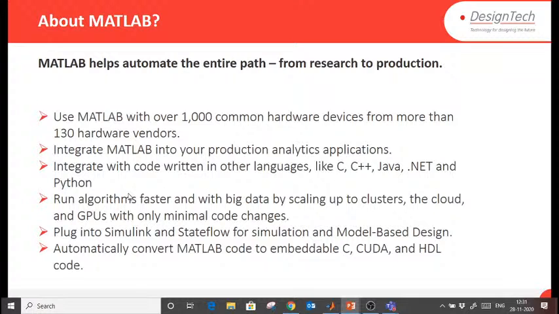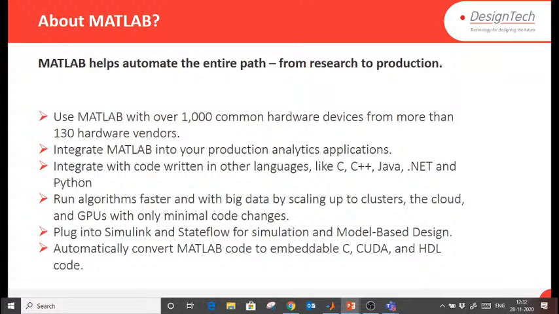You can create Python packages also. If you want to run Python in MATLAB, that also you can do. You can run algorithms faster. If you have big data, then you can scale up to clusters, and you can run your iterations on GPUs also. You can plug into Simulink and Stateflow for simulation and model based design.